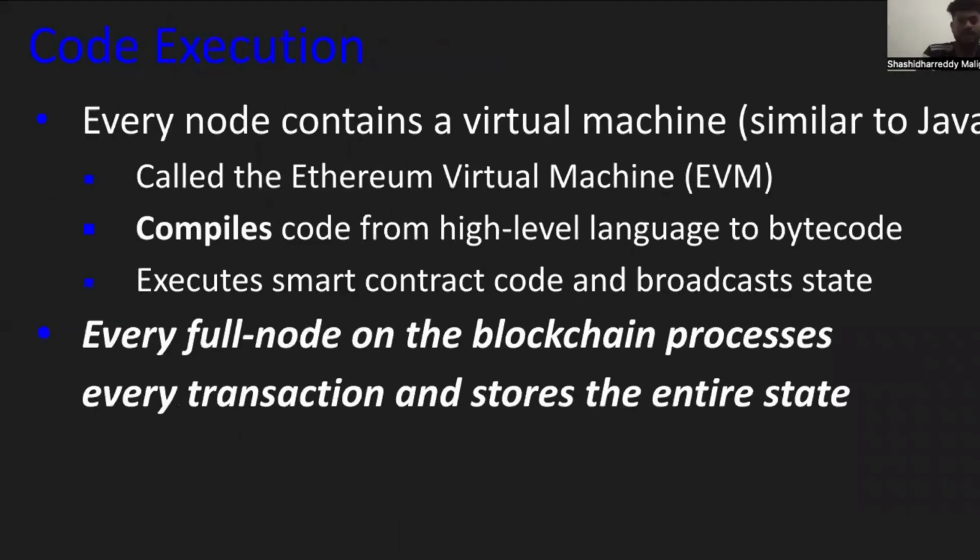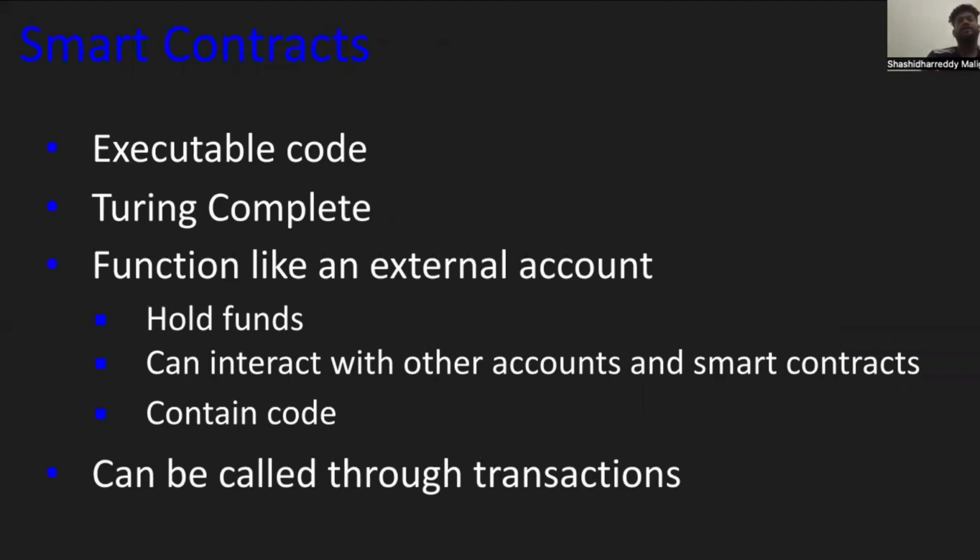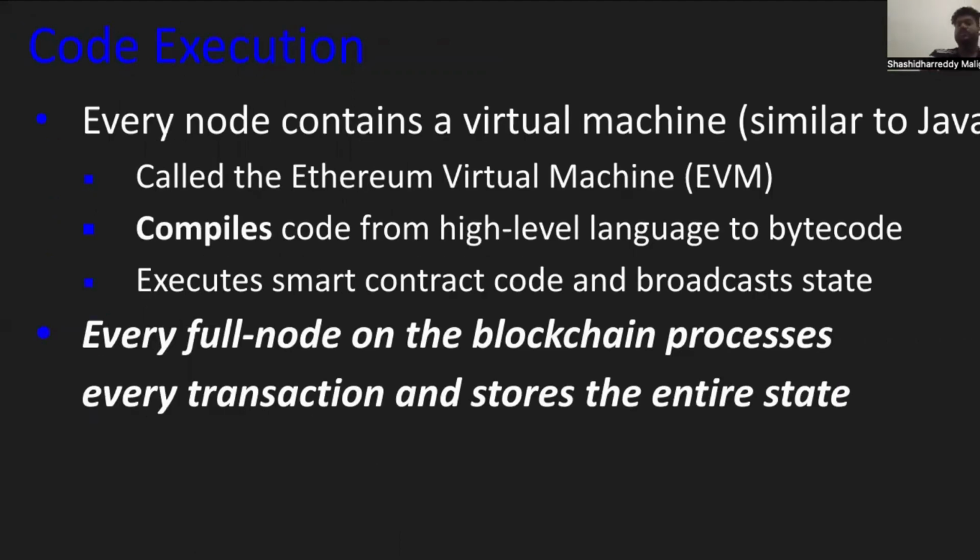Code execution for smart contracts. Every node contains a virtual machine similar to Java. It's called the Ethereum Virtual Machine. It compiles the smart contract code from a high level language to bytecode.